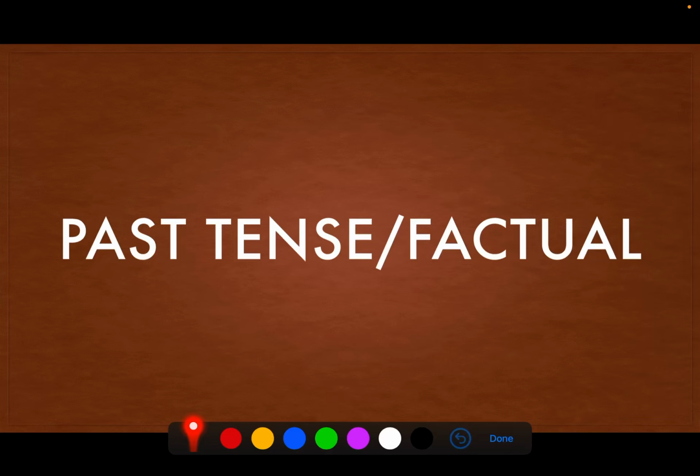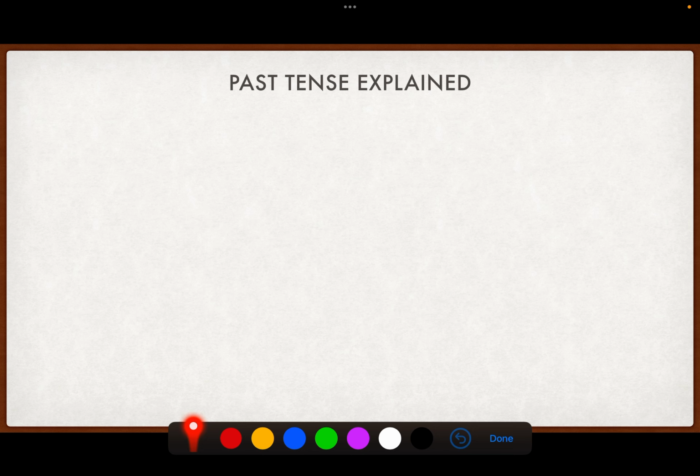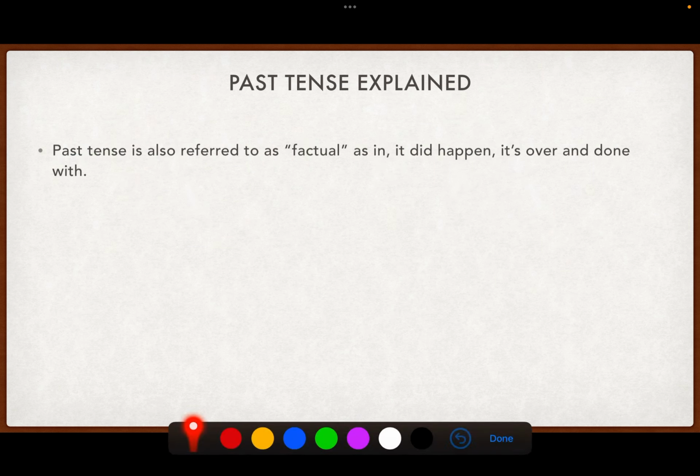Okay, so let's go on to part 2 of these purple prefixes: punctual, future, and past. We just got done doing future, so now we're going to do past tense, or what's referred to as factual. Past tense can also be referred to as factual. It did happen. It's over and done with. It's in the past. It's a fact.